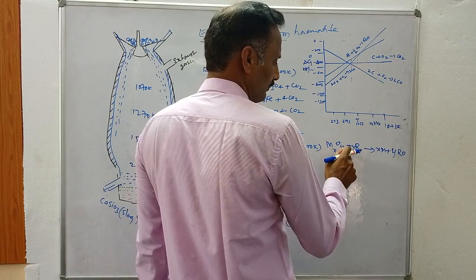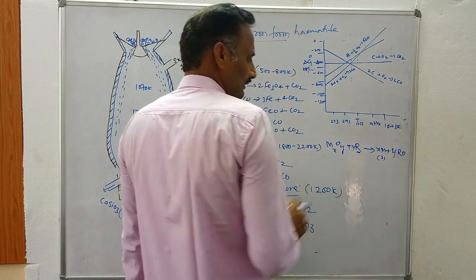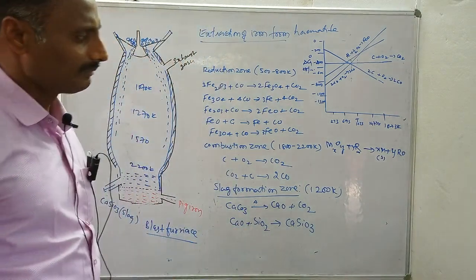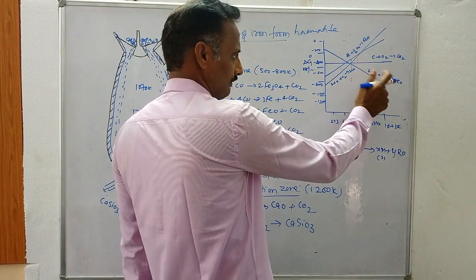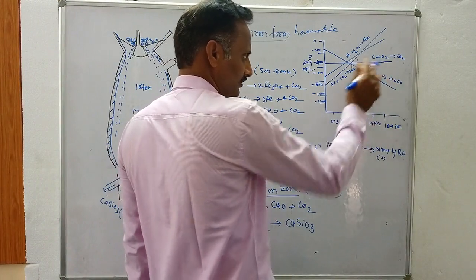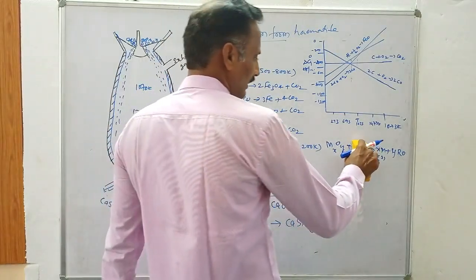MxOy plus yR gives xM and yRO. This is called metal. In most metallurgical processes, carbon acts as a reducing agent. So for many metals, carbon acts as the reducing agent, instead of using some other reducing agent R.